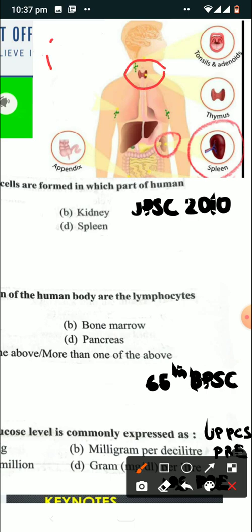So thymus and bone marrow form primary lymphoid organs and WBCs from these primary lymphoid organs via circulation will reach into secondary lymphoid organs. And at these secondary lymphoid organs, these WBCs will get sensitized to foreign antigens. So the examples of secondary lymphoid organs are tonsils and adenoids, spleen, lymph nodes and lymphatic vessels.